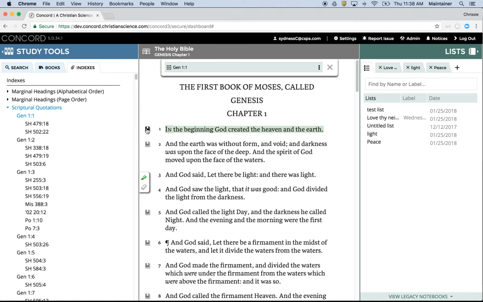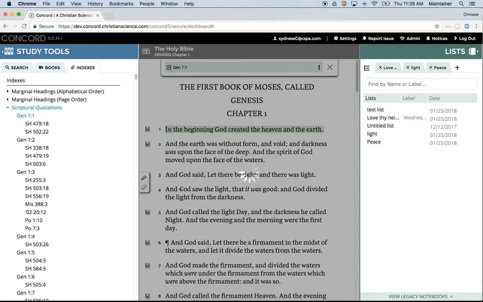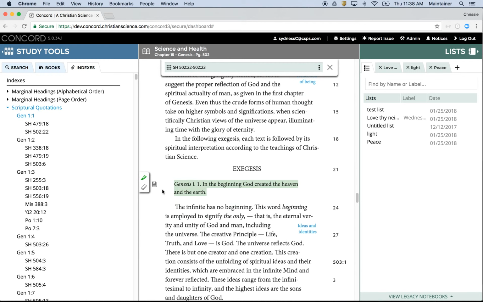You'll notice here in the left margin an icon, a book with a bookmark. Selecting it expands and shows me all of the various ways in which Genesis 1:1 was directly cited in all of Mrs. Eddy's writings. Selecting any of these references in the pop-up bubble takes me right to that reference contained in her writings.